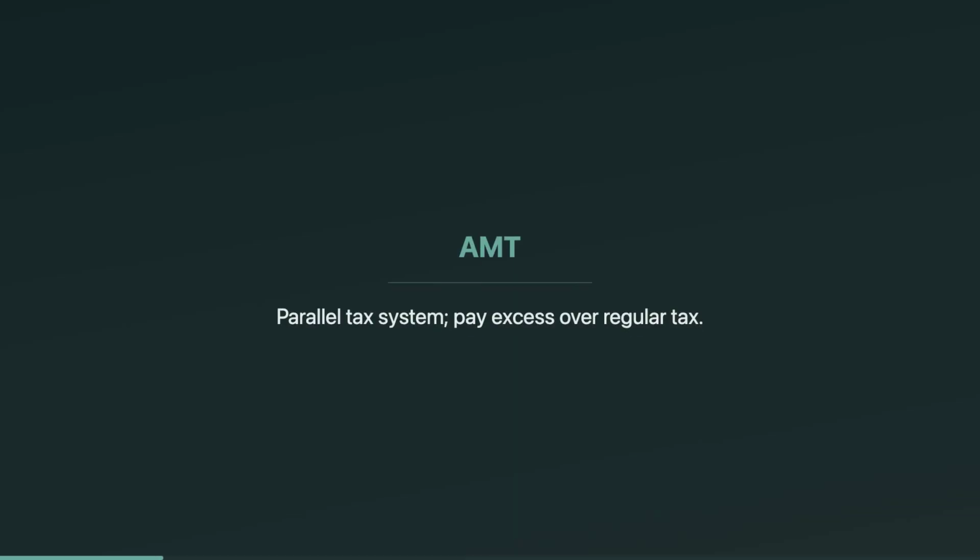AMT is basically a second tax calculation running alongside the regular tax system. You compute tax the normal way, then you recompute it under AMT rules. If the AMT number is higher, you pay the difference as alternative minimum tax. On the EA exam, they love the phrase "parallel tax system" because that's the whole concept in one line.